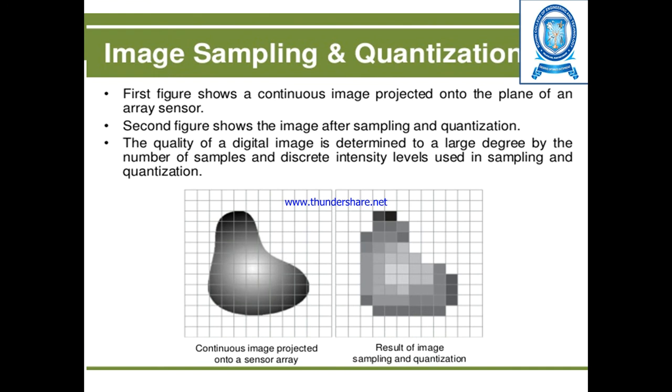As you can remember, in the first input image there was just a blur in the middle, but now it is very clear where it is dark and where it is light. The gray levels are clearly shown in this output image. Now you can clearly understand why we go for sampling and quantization, as it shows a major difference between the input image and the output image. This is why we go for sampling and quantization in image processing.